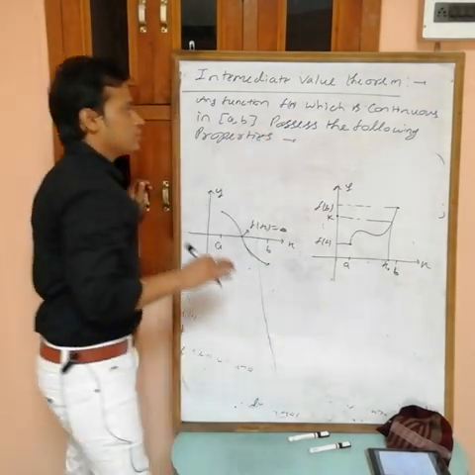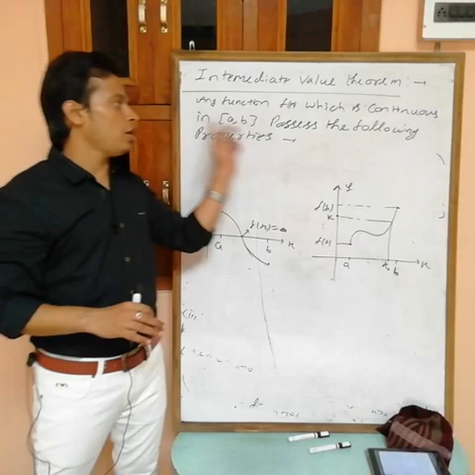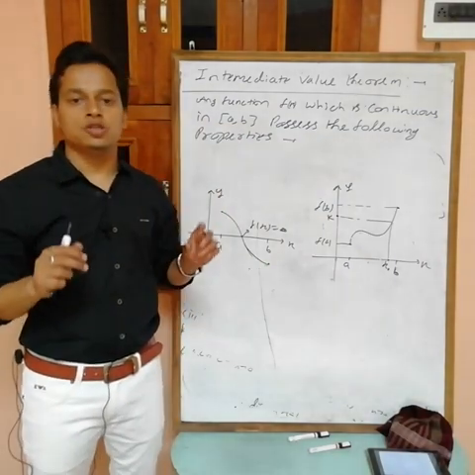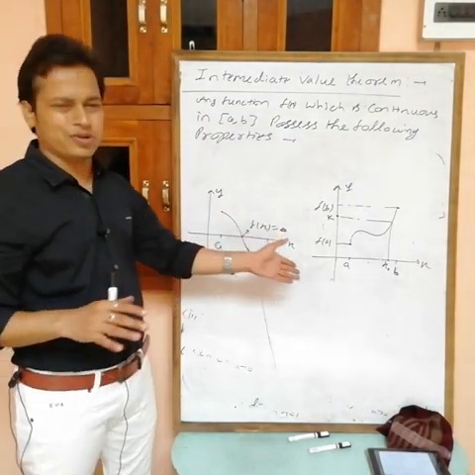If there is any function f(x) which is continuous in [a, b], then this function always possesses the following properties. It means two results.